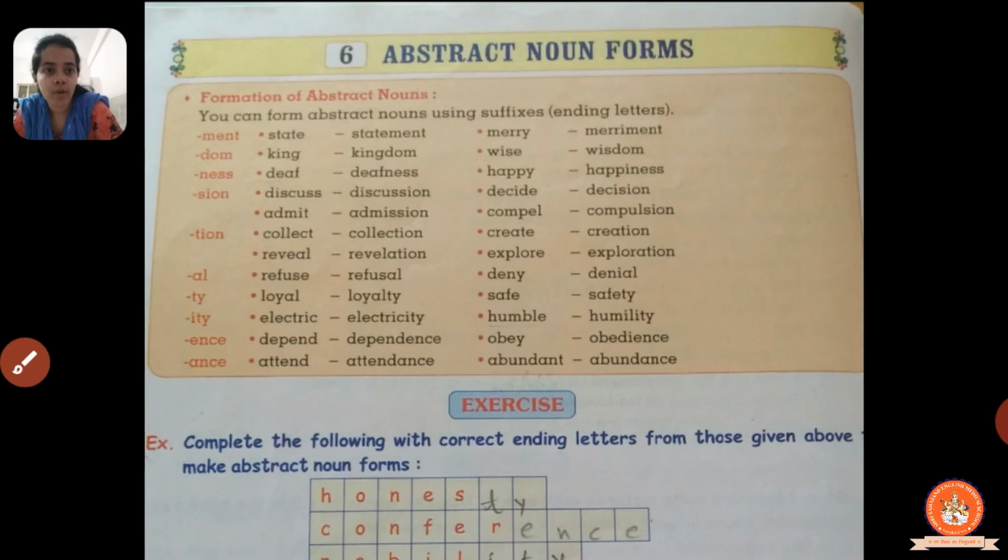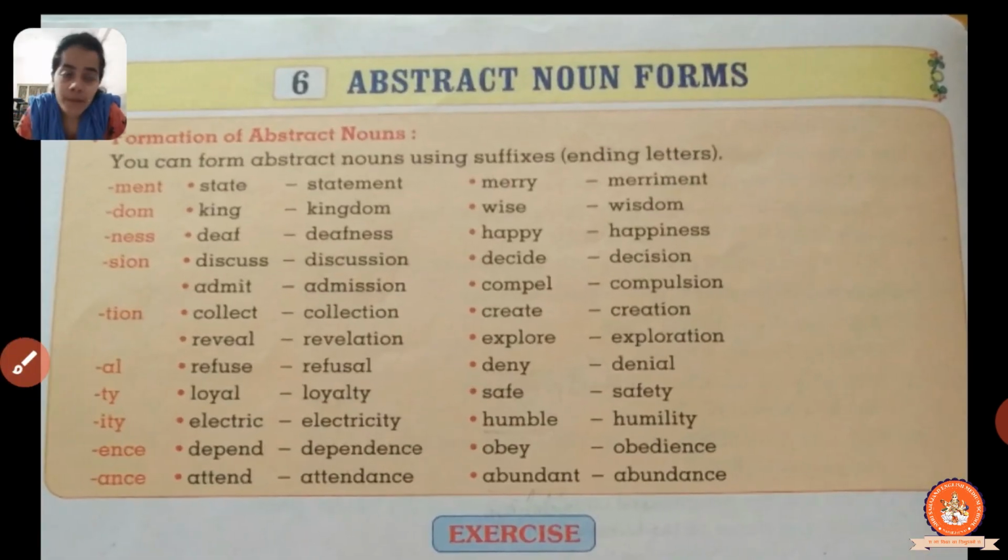Alright students, so I hope you understood very well about the abstract noun forms, okay. What are abstract noun forms and how we have to form them by adding a suffix at the end of that particular word, alright. So please complete this homework, and you have to show me this homework, okay, by writing with a pen or pencil in your workbook, alright. So please refer to this chapter, okay. Try to find out the words which you find difficult or cannot understand, and you can write the meanings in the rough book, okay. So you can study this chapter also. Please study this chapter and complete the exercise and show me.